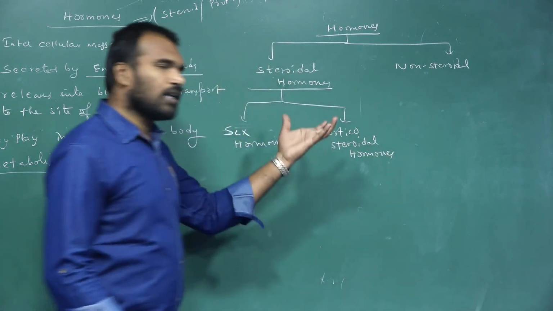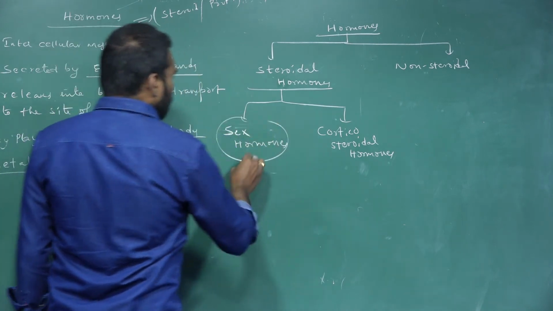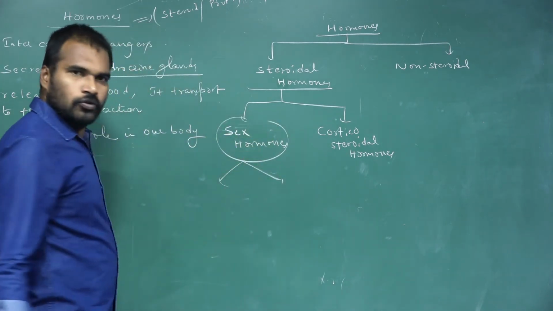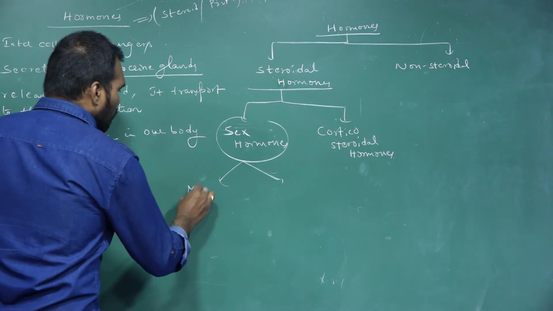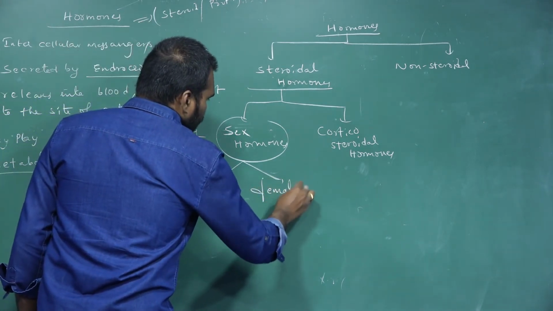Sex hormones, again based upon gender, are of two types: male sex hormones and female sex hormones.